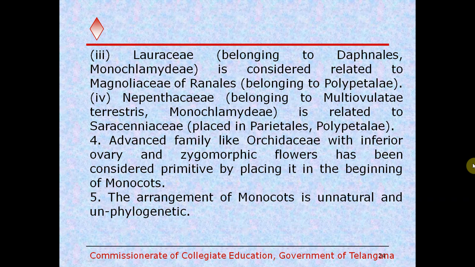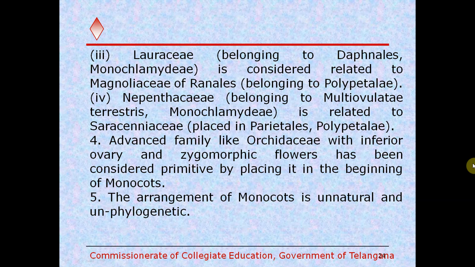And Nepenthaceae belonging to Multiovulate terrestres under Monochlamydae is related to Sarraceniaceae. It is placed in Parietales of Polypetalae. So it is also considered inappropriate. And advanced families like Orchidaceae with inferior ovary and zygomorphic flowers has been considered primitive by the Bentham and Hooker classification, as they kept the Orchidaceae family in the beginning of monocots.